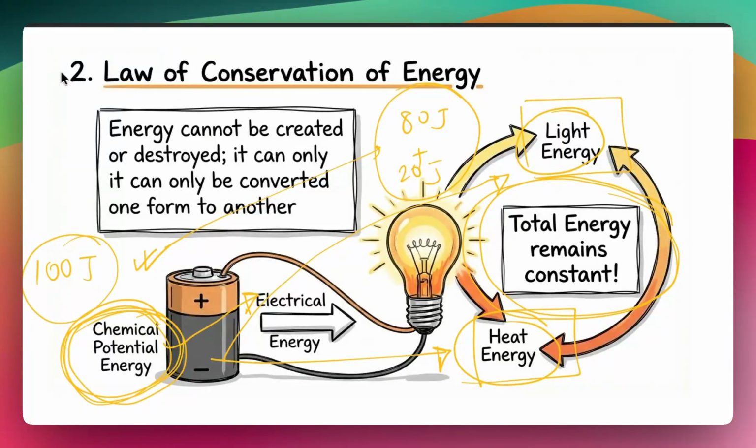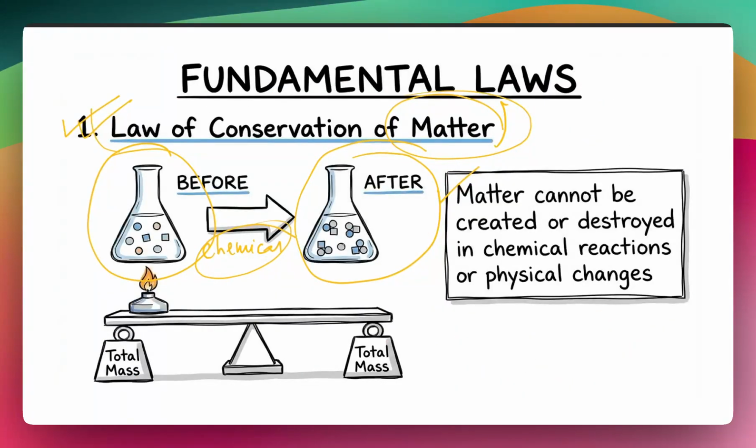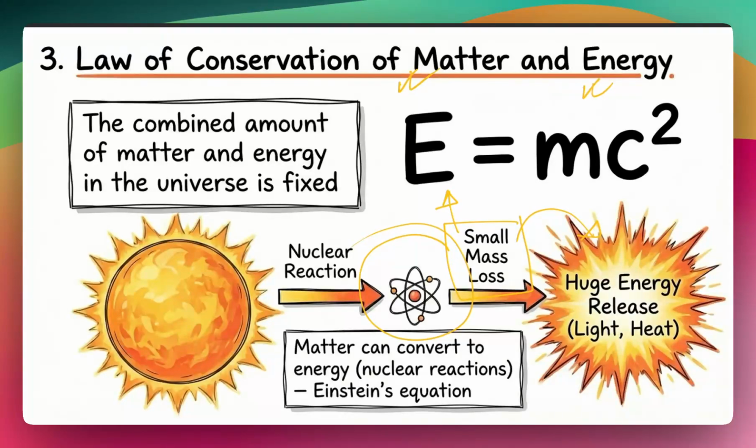So that is our law of conservation of energy. As we mentioned in the previous section, it is possible to convert energy from one form to another, and this law ensures that the total energy remains constant. When we combine the law of conservation of matter with the law of conservation of energy, what we have is the law of conservation of matter and energy. So when we convert all the matter, whatever the amount is, into energy, we get a very huge amount of energy, but the total sum of the energy remains the same.